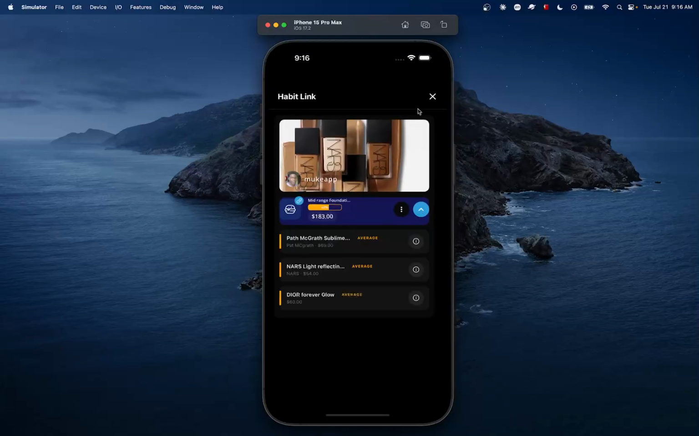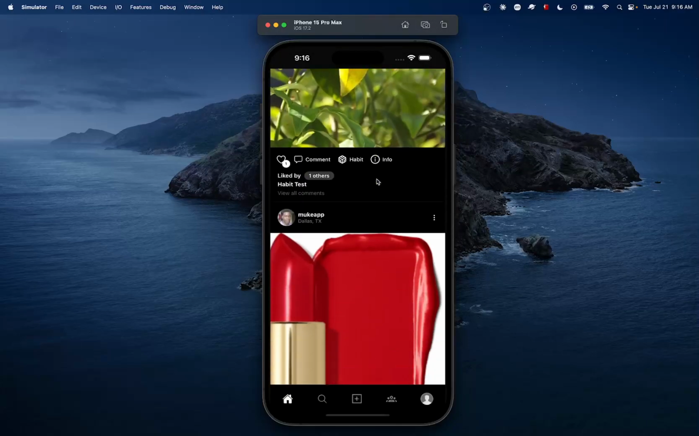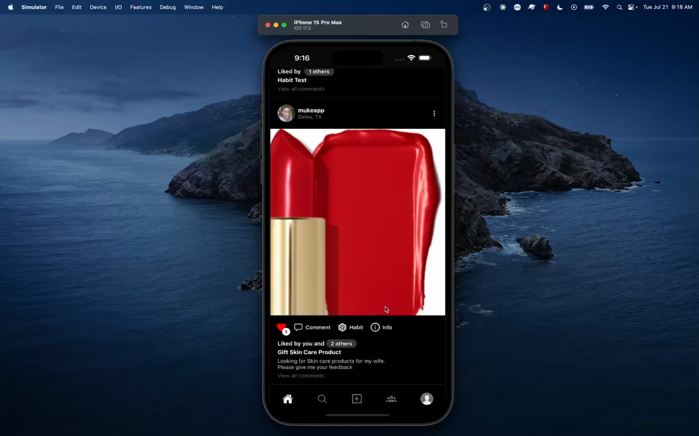And this one here is a post that is tied to a habit link. And the goal here is to make sure that people can help each other. So for example, this one here says, looking for skincare product for my wife. Please give me your feedback.